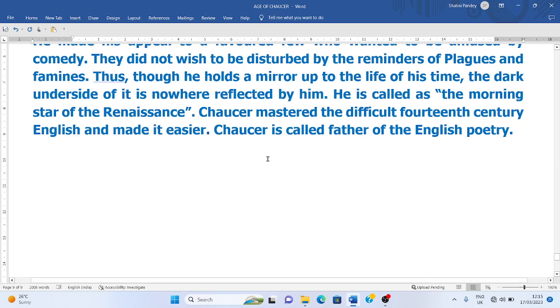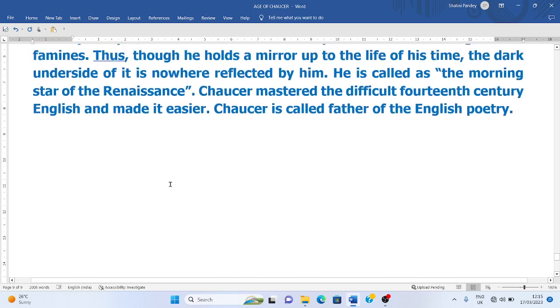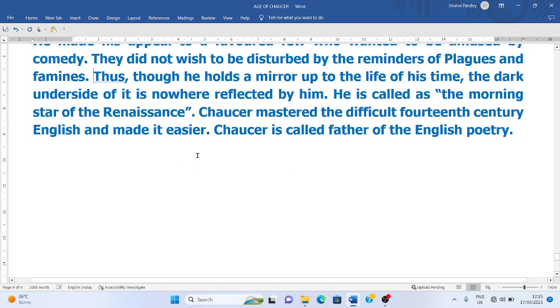Chaucer mastered the difficult 14th century English and made it easier. At the time of Chaucer, there were four dialects, and Chaucer chose the East Midland dialect and made it easier for the people. Therefore, he is also called the father of English poetry and the father of the English language. So that was the age of Chaucer.